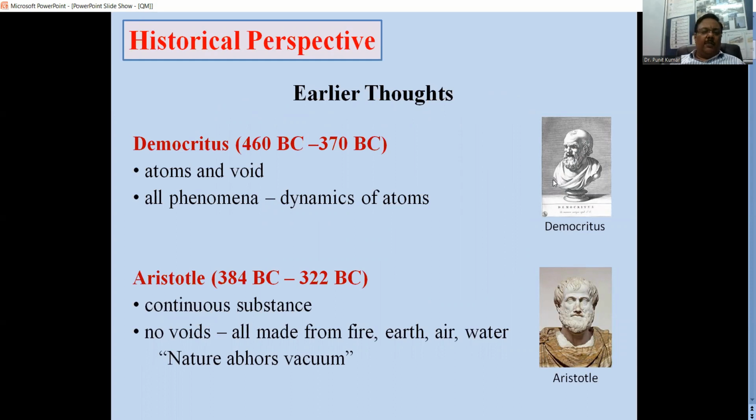We start with Democritus, who postulated that atoms are void and all the phenomena that are taking place are due to the dynamics of these atoms. Later on, Aristotle said that there are no voids in nature, and all the matter is made up of fire, earth, air, and water. And it's a continuous process.